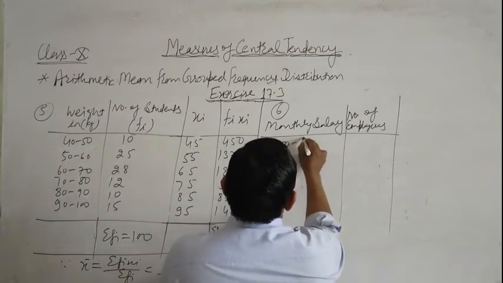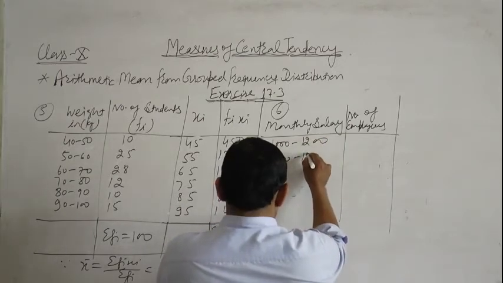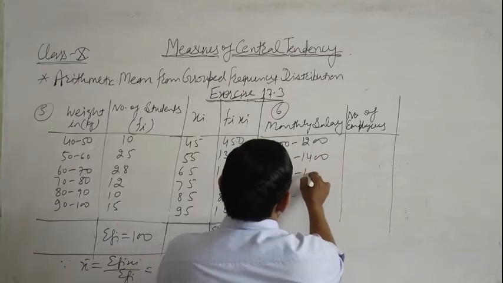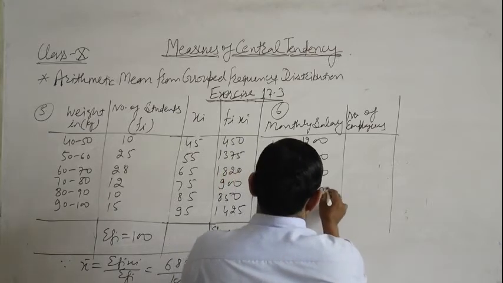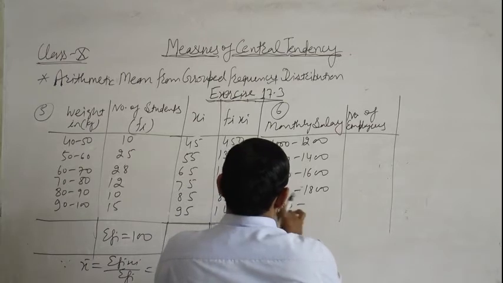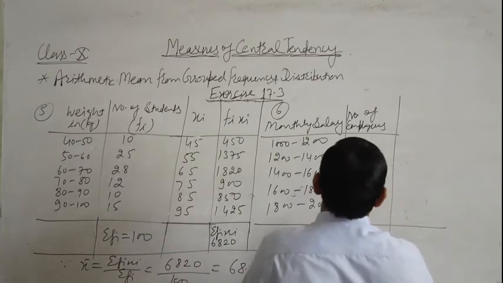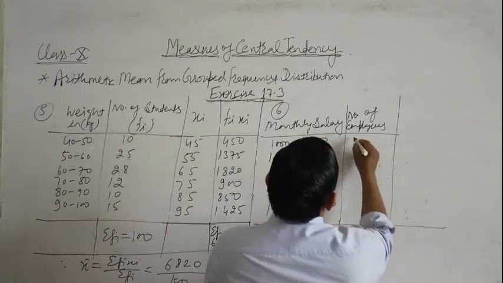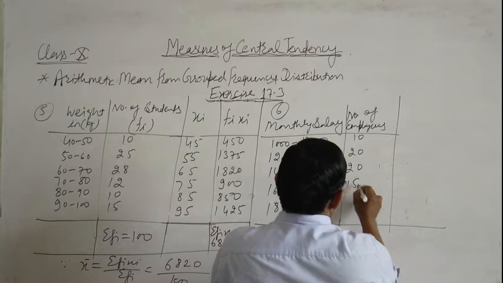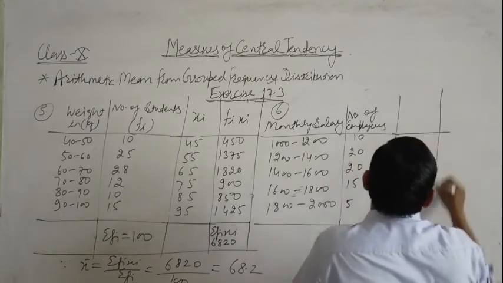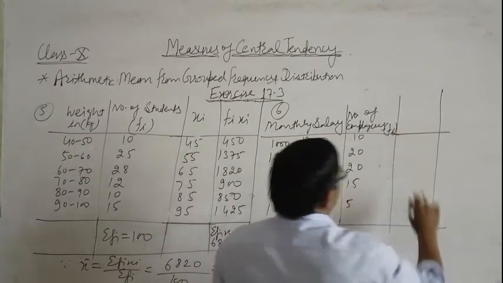Monthly salary is 1000 to 1200, then 1200 to 1400, 1400 to 1600, 1600 to 1800, and 1800 to 2000. Number of employees: 10, 20, 20, 15, 5. Number of employees means these are the frequencies, represented by fi.